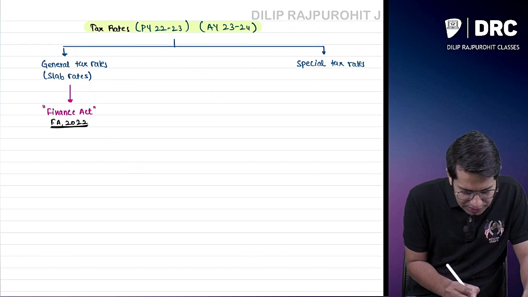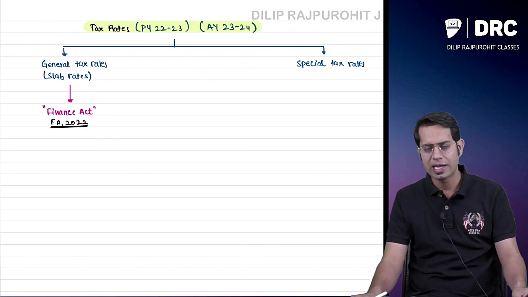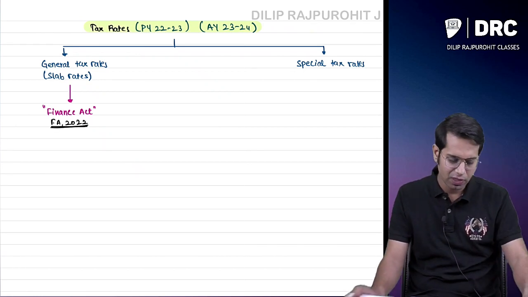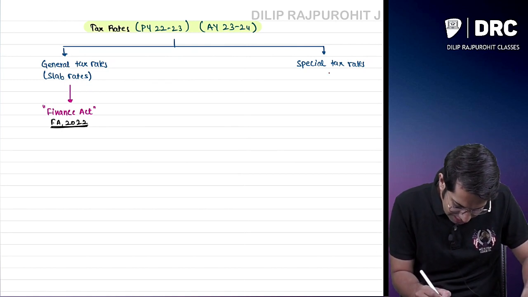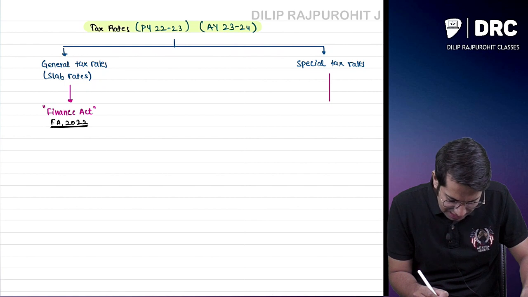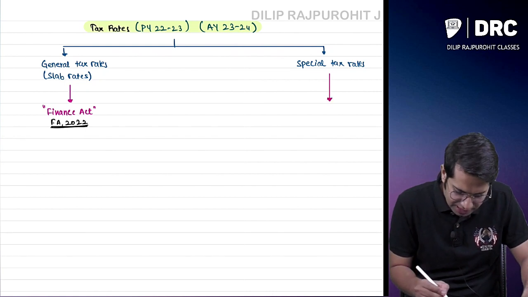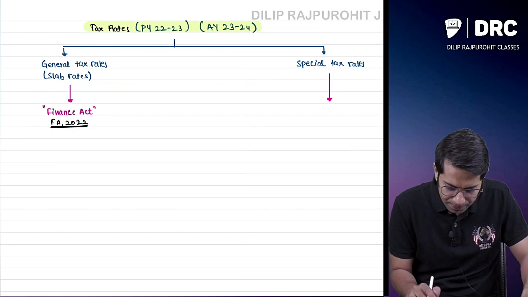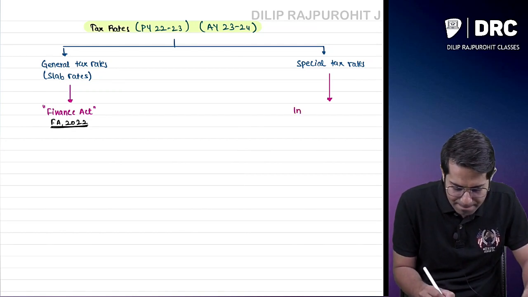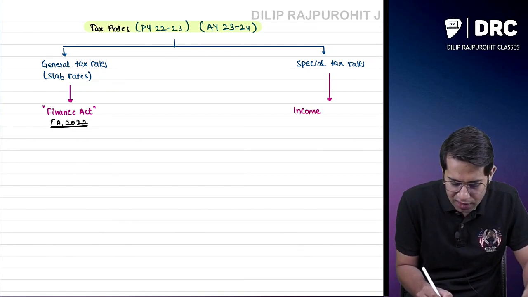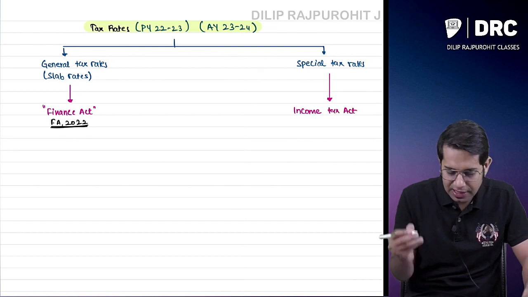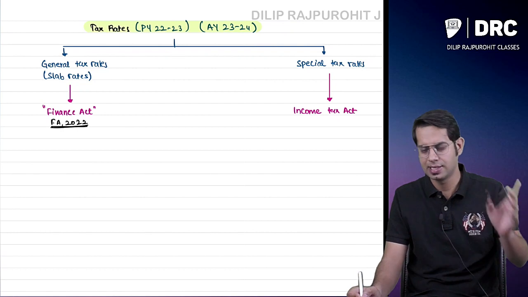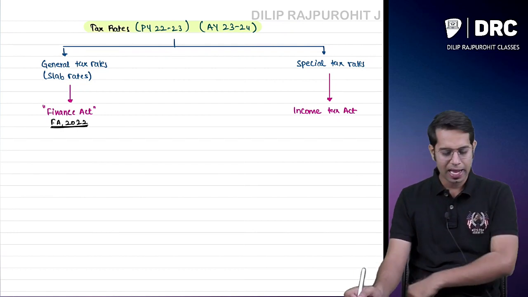2022. So for your examination, for the slab rates or the general tax rates, you will have to check the Finance Act 2022. And we have something called special tax rates. Where will I find these special tax rates? You are going to find the special tax rates in the Income Tax Act itself.